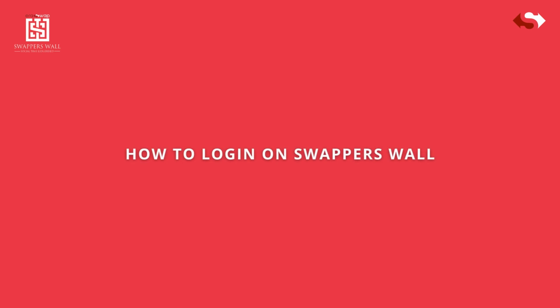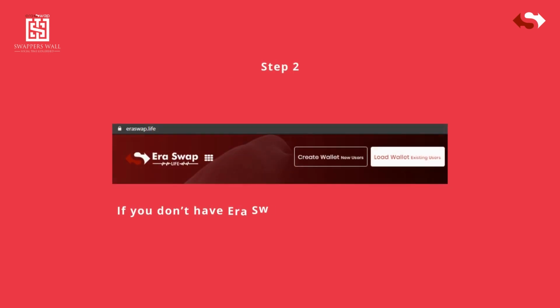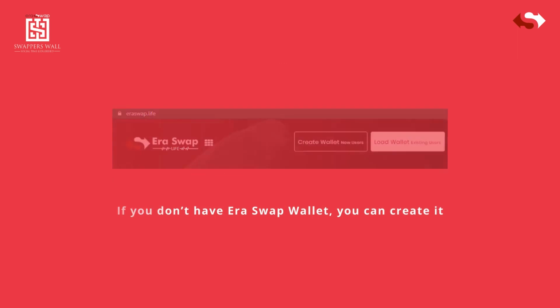How to log in on SwappersWall. Step 1, click on the Connect to Wallet button, and choose Eraswap Life. Step 2, you'll be redirected to Eraswap Life, click on Load Wallet, choose anyone, key store file / access through mnemonics / private key. If you don't have Eraswap wallet, you can create it.